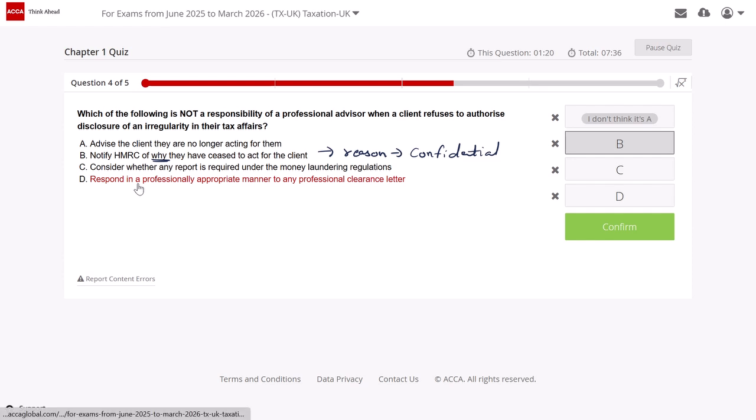Why not C? What is C? C, consider whether any report is required under the money laundering regulations. Yes, this is definitely my responsibility. I need to check if any reporting is to be done. And D says respond in a professionally appropriate manner to any professional clearance letter. So yes, of course, even this is my responsibility as a professional, right? So C and D are ruled out, and the correct answer stands to be option B.